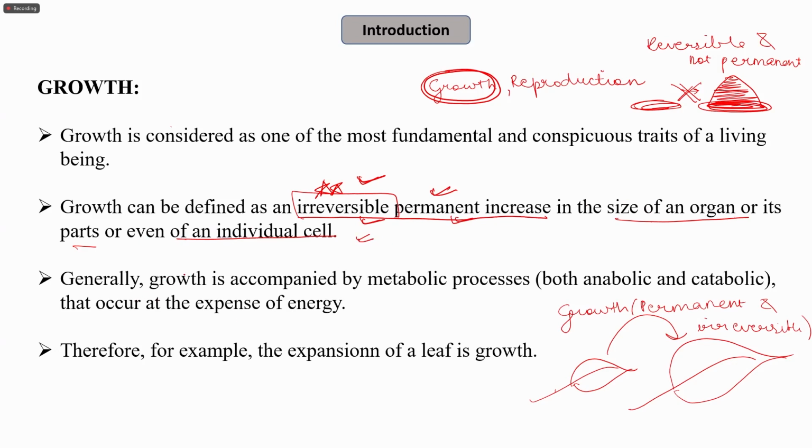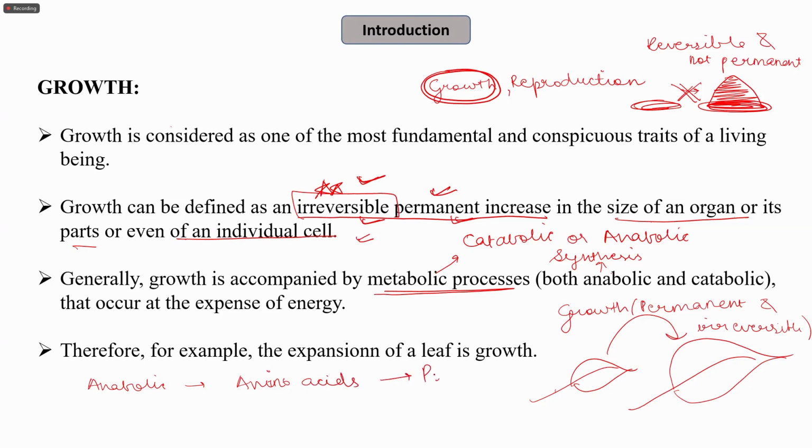Now, in order to grow, what we need is energy. Generally, growth is accompanied by metabolic processes. These metabolic processes can be catabolic or anabolic. Anabolic means that it leads to the synthesis of new things. For example, in an anabolic process where synthesis is happening, different amino acids lead to the formation of protein, and this protein plays an important role in growth.